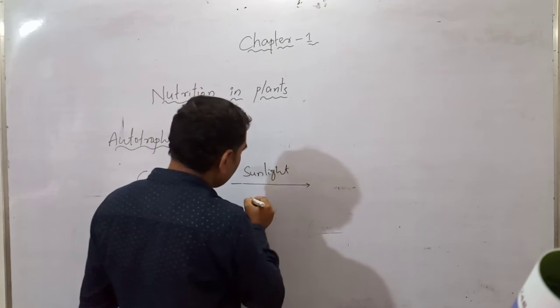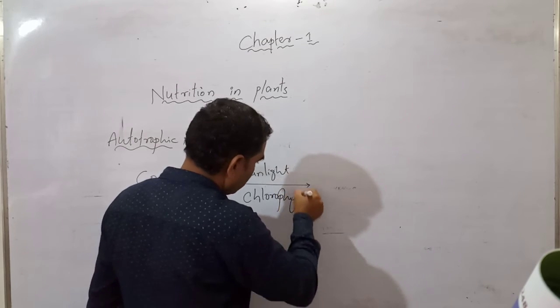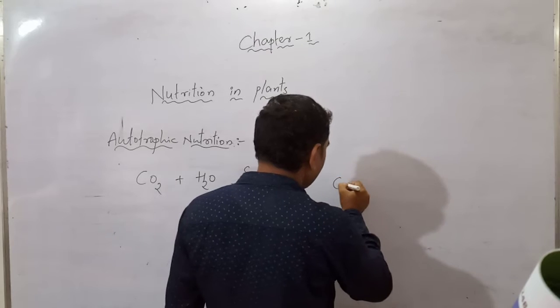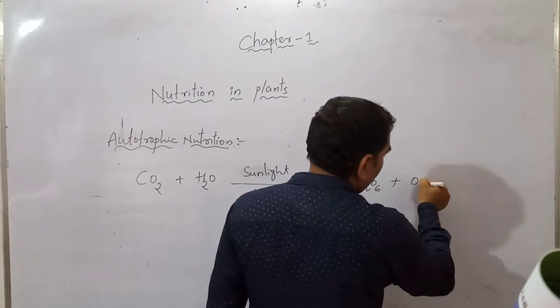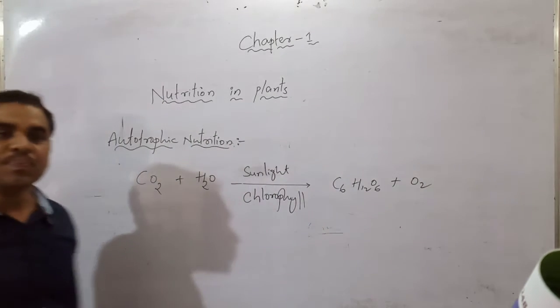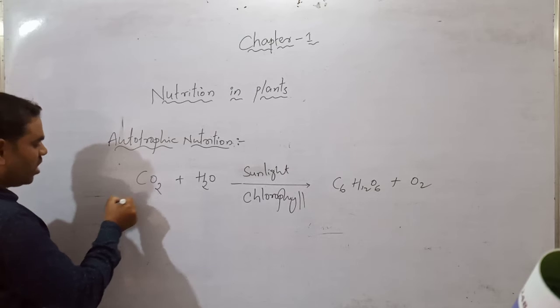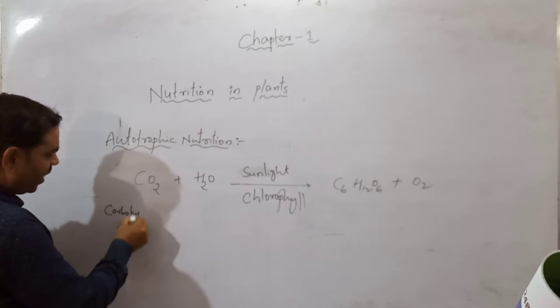Sunlight, chlorophyll. Here they prepare the carbohydrate. This is the reaction. We have to write the word equation also. Carbohydrate.